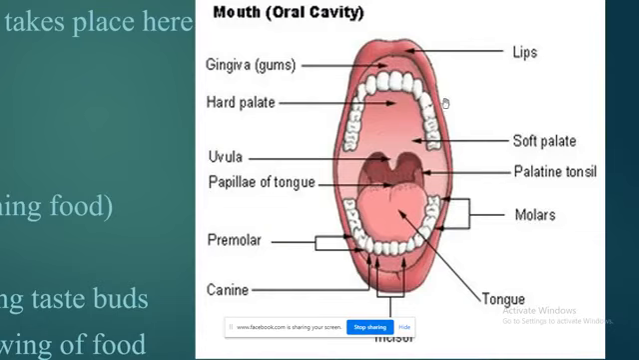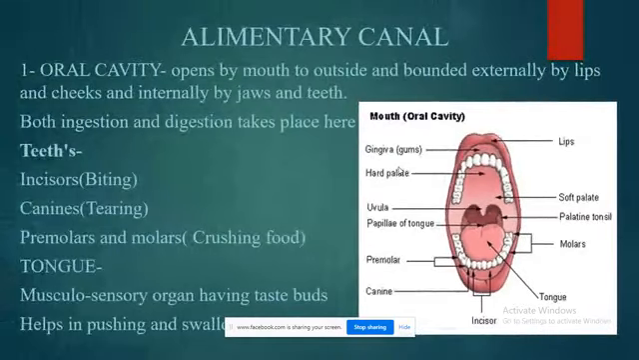The mouth is bounded by lips. This is the upper lip and this is the lower lip. So it is bounded by the lips and the cheeks, while internally it is bounded by jaws where the teeth are present. The oral cavity has several structures that help in the process of ingestion and digestion of food. Ingestion means the taking in of the food, and digestion means the breaking down of the food. So both ingestion and digestion take place in this oral cavity.